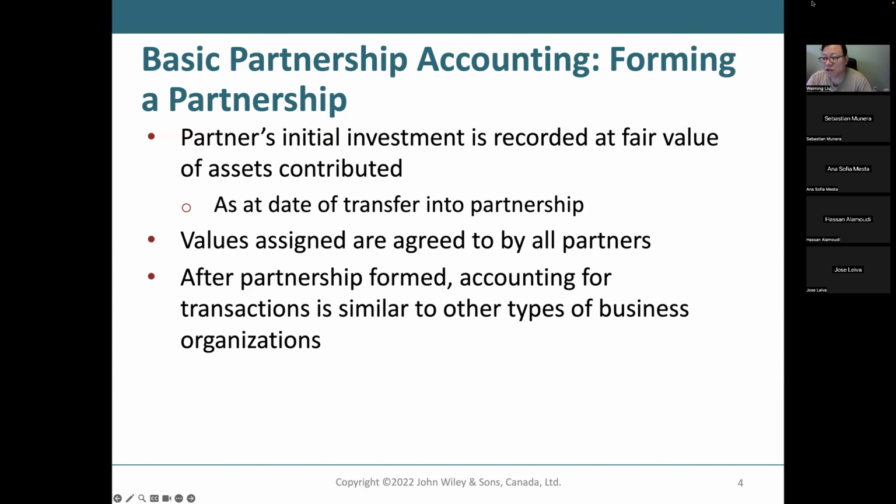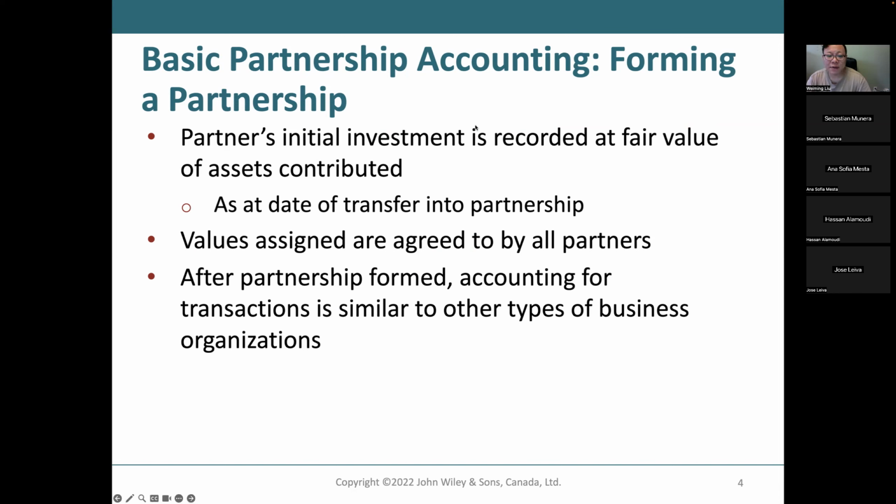Suppose the partnership starts December 31st, 2023. That's the inception date. I made the contribution, and on that date, my building is worth $10 million.